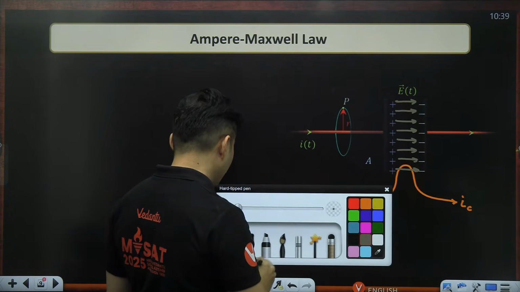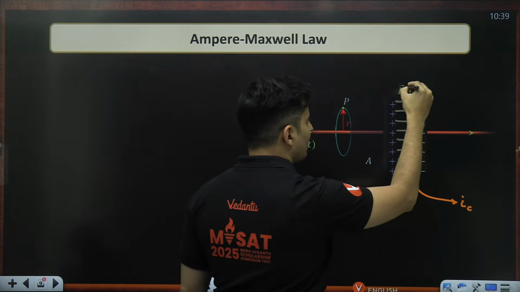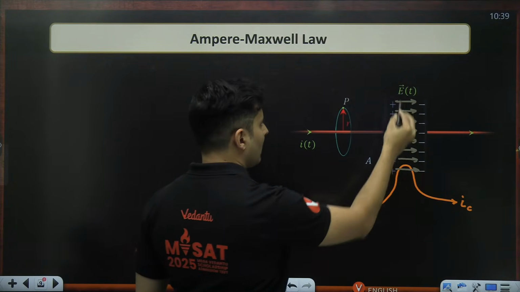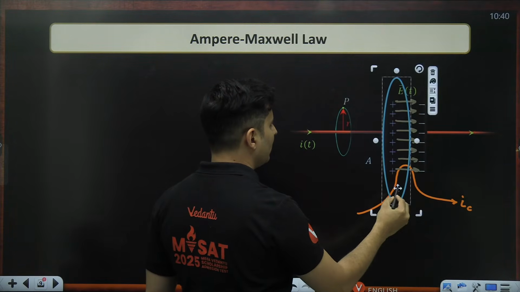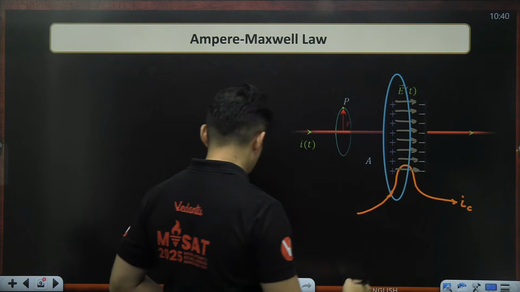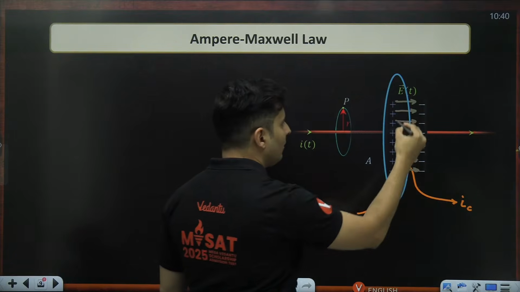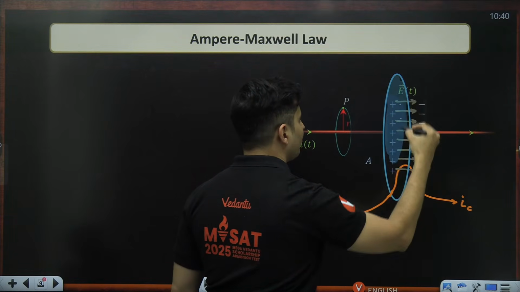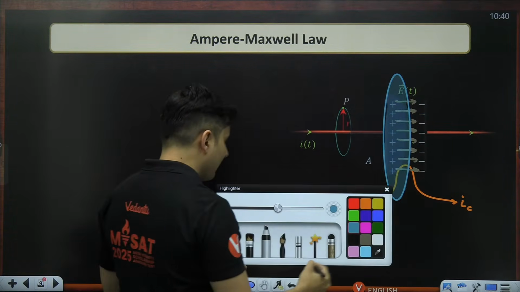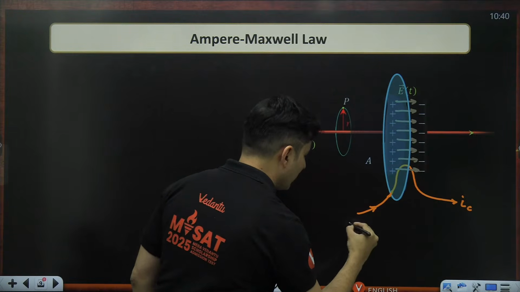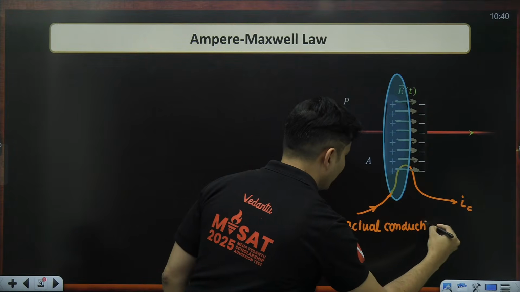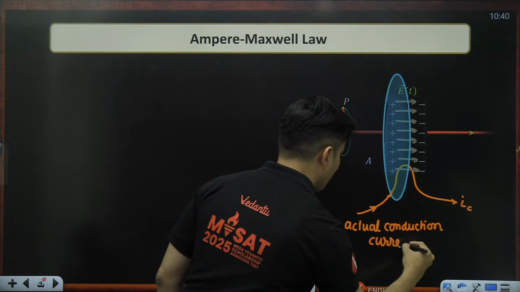So if somebody decides, say for example, okay, this is my loop, this is the loop or the path which they are going to travel for applying Ampere's loop law. Now, this is an actual wire which is carrying current. This is your actual conduction current which is flowing.